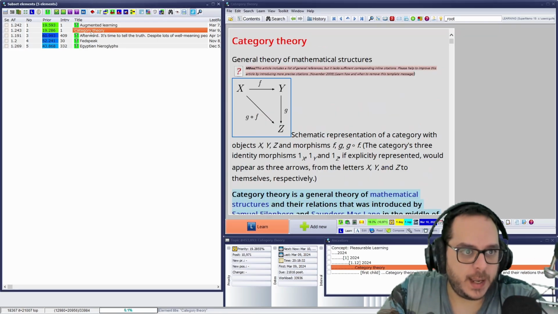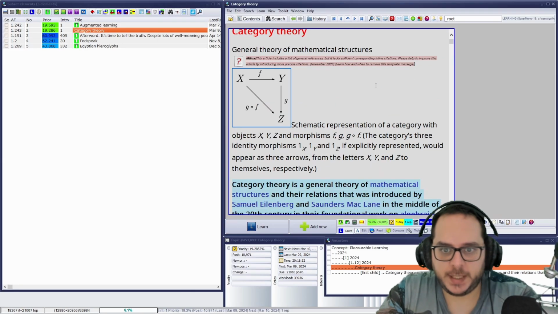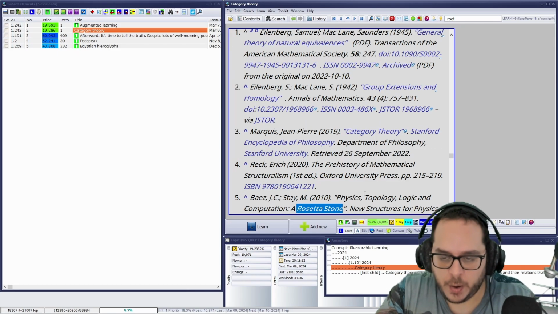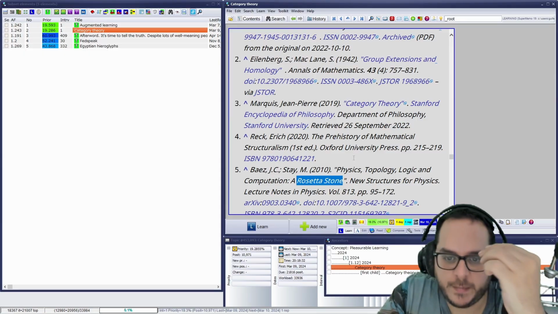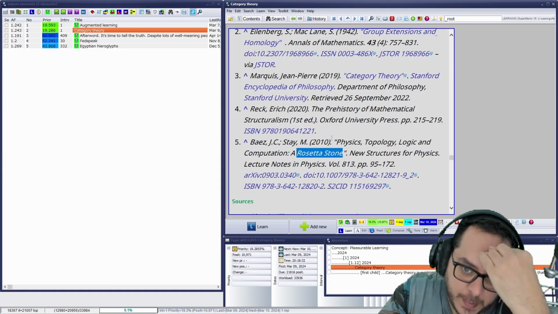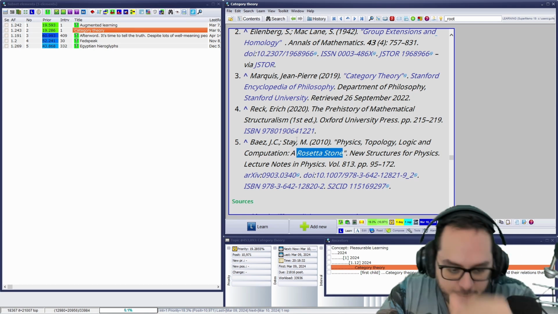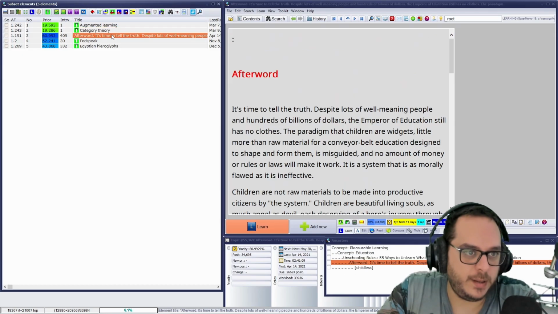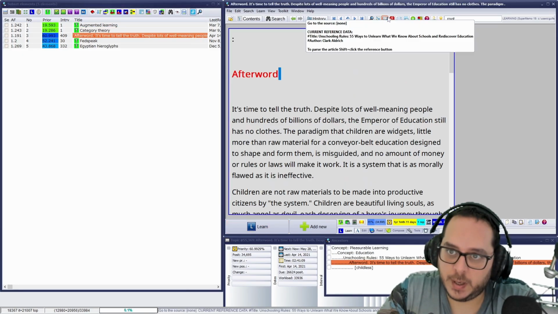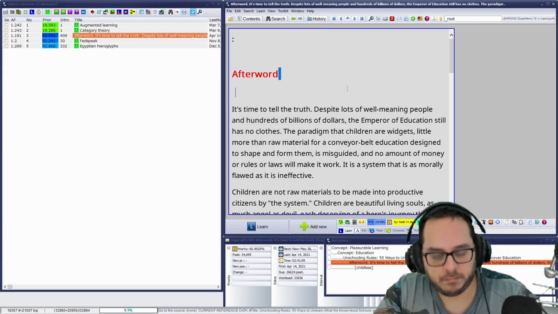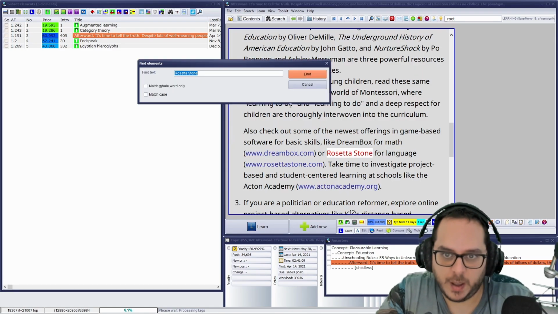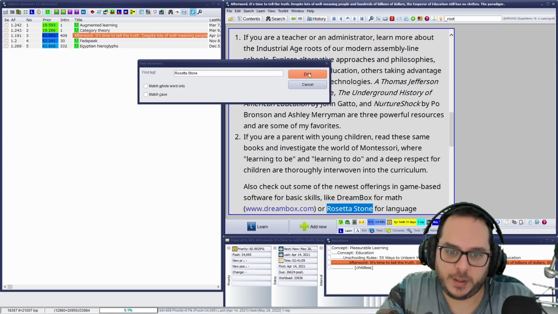False positive. Category theory. Okay, let's see what's the relationship here. Oh, so it's just one of the articles that is in the bibliography. Topology, logic, and computation of Rosetta Stone. Another one? Oh my god. So far, nothing good. This is from the book on schooling. Let's see. Yeah, it's the website once again. Oh man. Nothing of value.